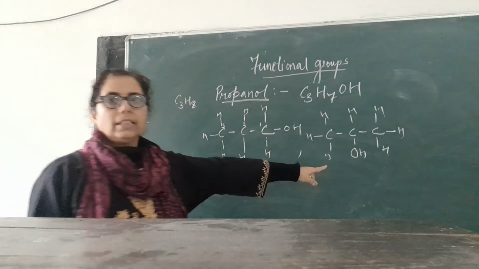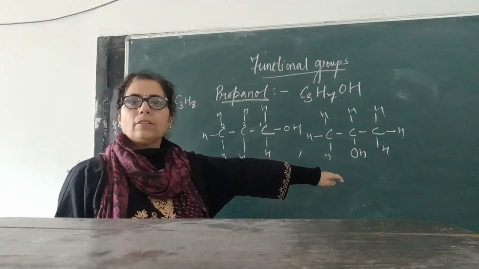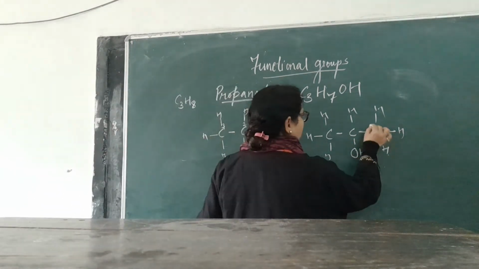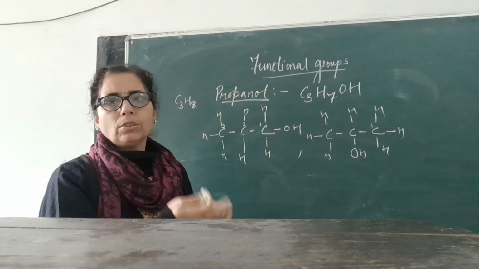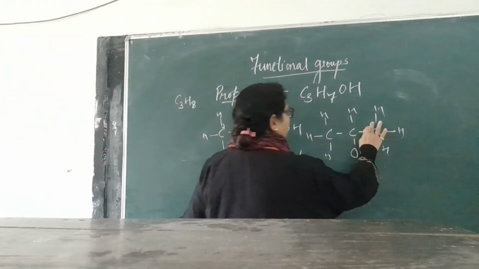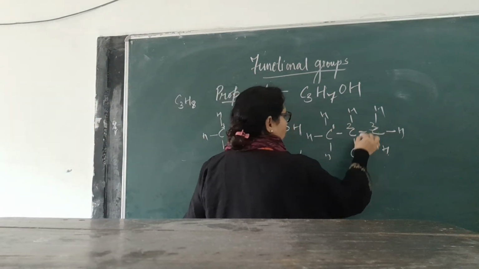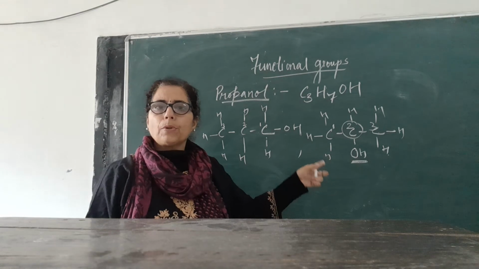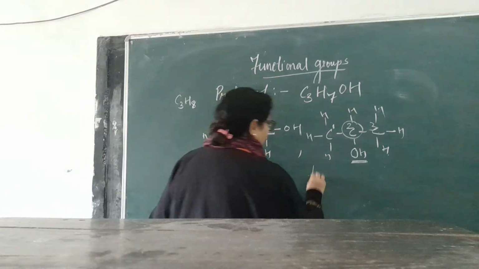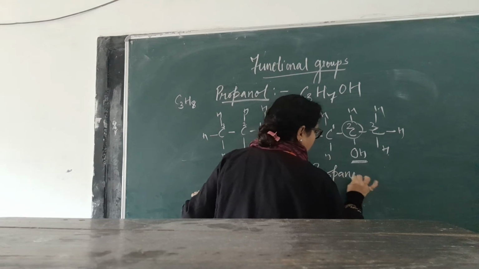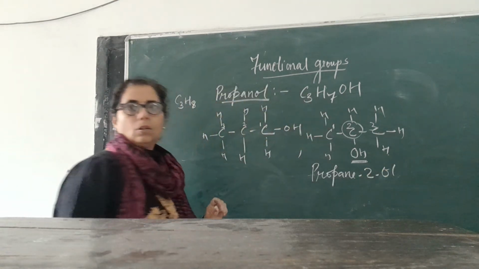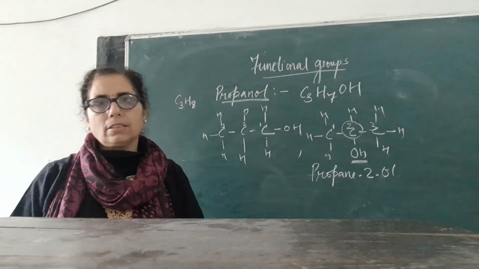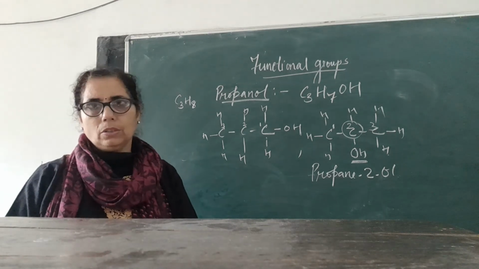Now in this second example, I have written OH on the second carbon. How to name this compound? The numbering can be done from either side because on both sides it comes to be the second. So I will start writing from here, 1, 2, 3. To the second carbon, an OH group is attached, so the name of the compound will be propane-2-ol. Similarly, you can write various structures and isomeric structures of different alcohol compounds.